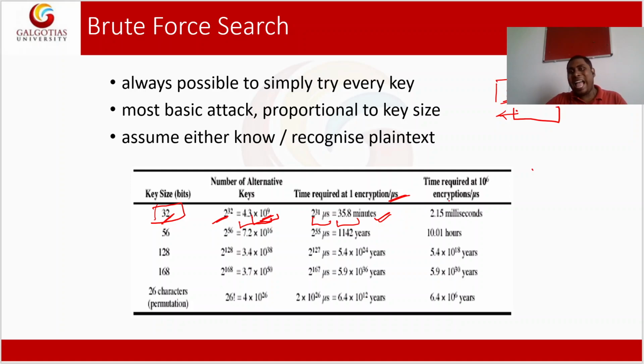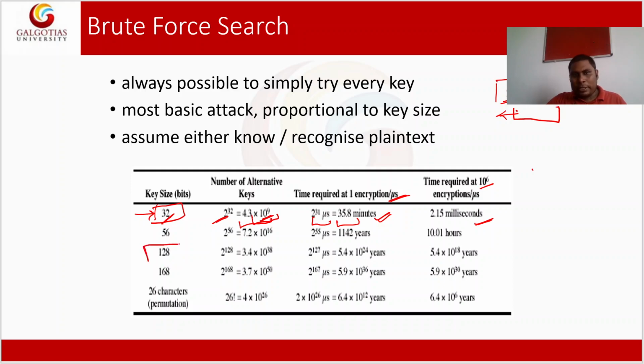Or, for example, if I have a system that executes 10 to the power 6 encryptions in 1 microsecond, then our system will detect the actual message in only 2 milliseconds for a key size of 32.